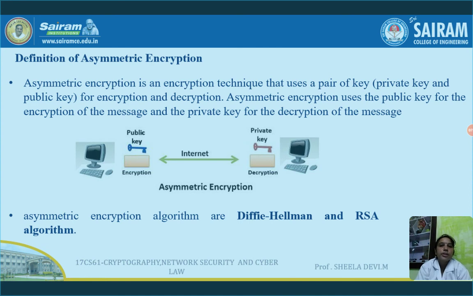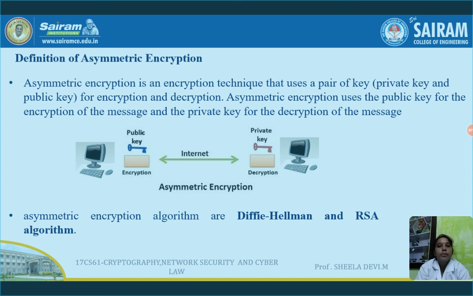What are those keys? One is the private key and the other is the public key. So as a sender, if I want to send some information to the receiver, either I can encrypt my data with the private key of the sender, or I can encrypt the data with the public key of the receiver.